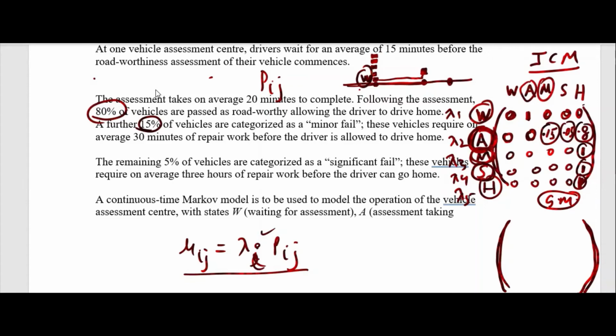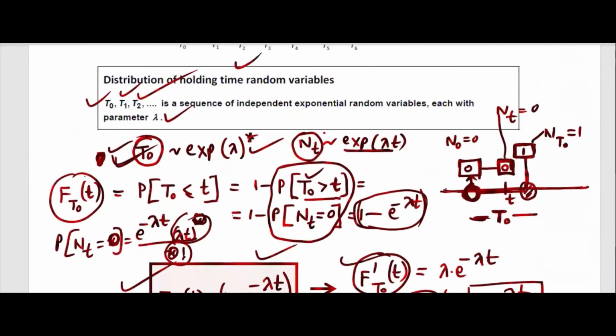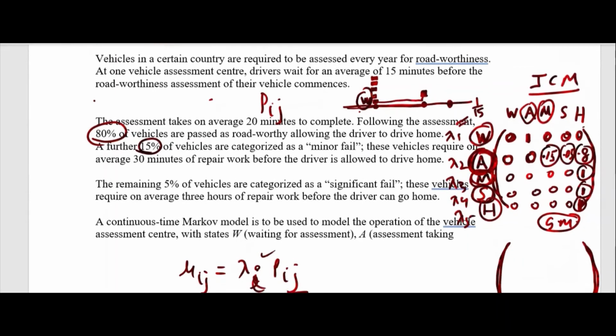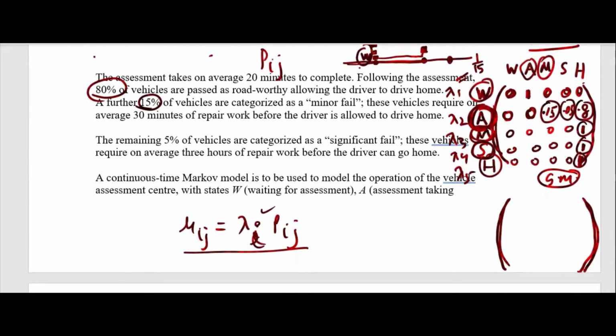So lambda 1 is given. Where is lambda 1? The waiting time, sorry, 15 minutes. We will multiply 1 by 15 here. If you multiply 1 by 15, you will get this way: 0, 0, then 1 by 15, 0, 0, 0.